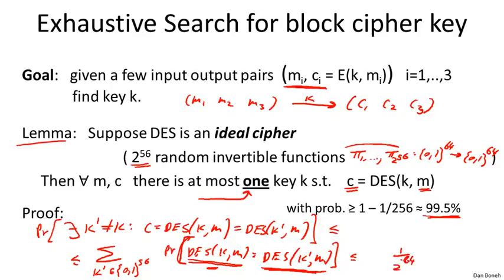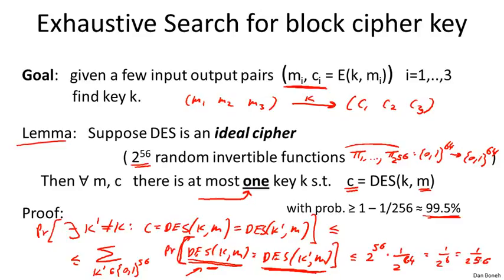There are 2^64 possible outputs for the permutation. What's the probability that it lands exactly on this output? Well, it's 1 over 2^64. And we're summing over all 2^56 keys, so we just multiply, and we get 1 over 2^8, which is basically 1 over 256.